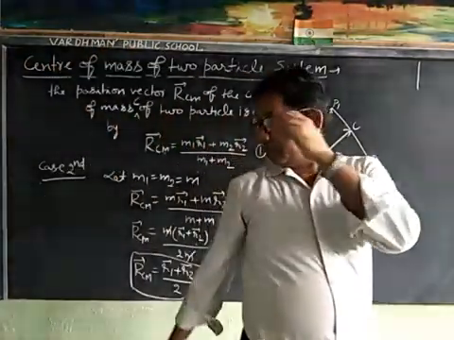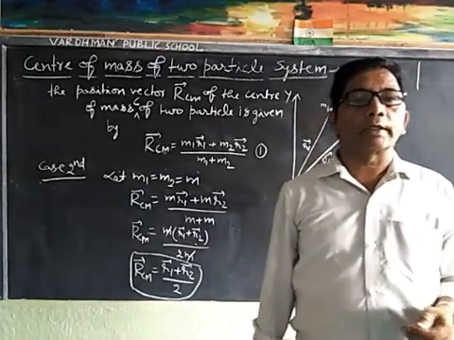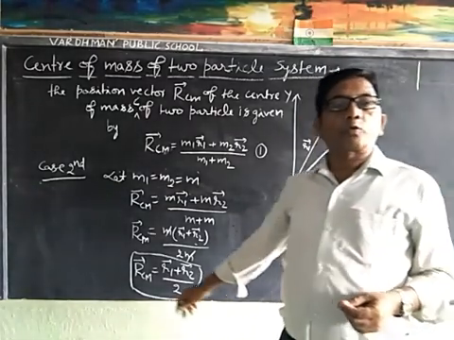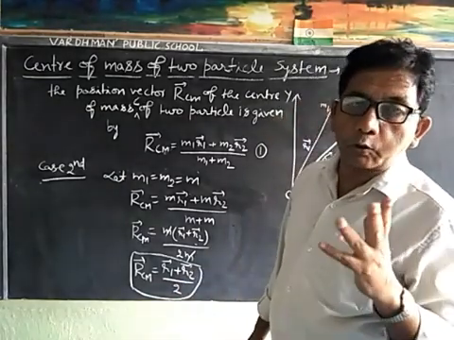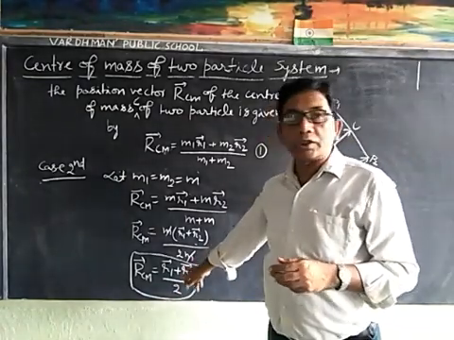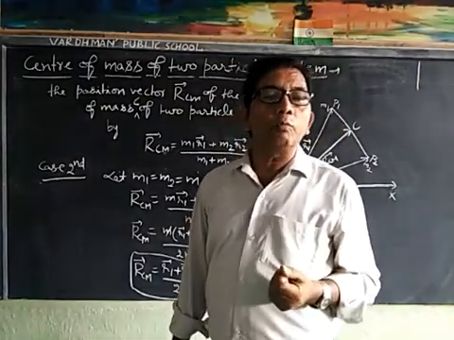Thus, center of mass of two equal masses lies exactly at the center of line joining the two masses.